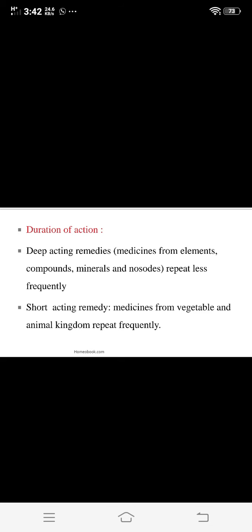That is, deep acting remedies, medicines from the elements, compounds, minerals and nosodes, repeat less frequently. That is, if the medicine is a deep acting remedy, repeat less frequently. Deep acting medicines cannot be repeated frequently. Then second, short acting remedies, that is medicines from the vegetable and animal kingdom, can be repeated frequently. If our remedy is from the element group, compound, mineral or nosode group, we cannot repeat that medicine frequently. And if our remedy is from the vegetable or animal kingdom,